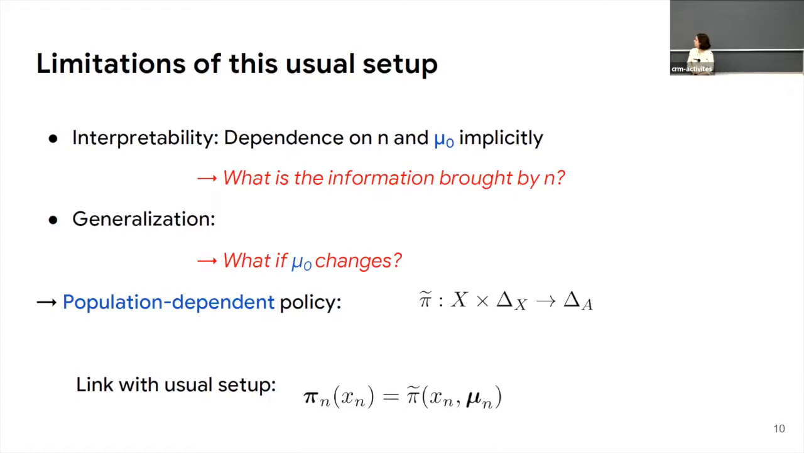So this is why we had this idea, which is in fact quite simple. We want to add the distribution to the state space. This means just adding the distribution as an argument of the policy. So now we have a population-dependent policy, which we denote pi tilde, and we still have a correspondence between the previous setup and the new one. We just input the distribution to the state of the policy.